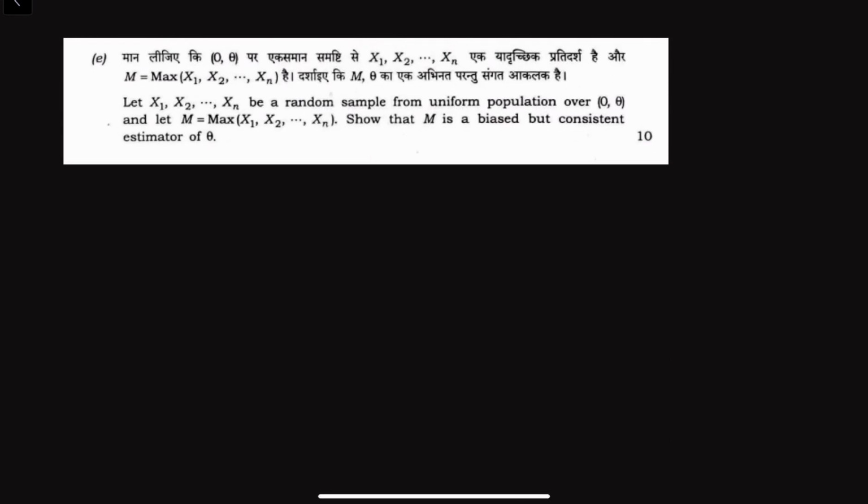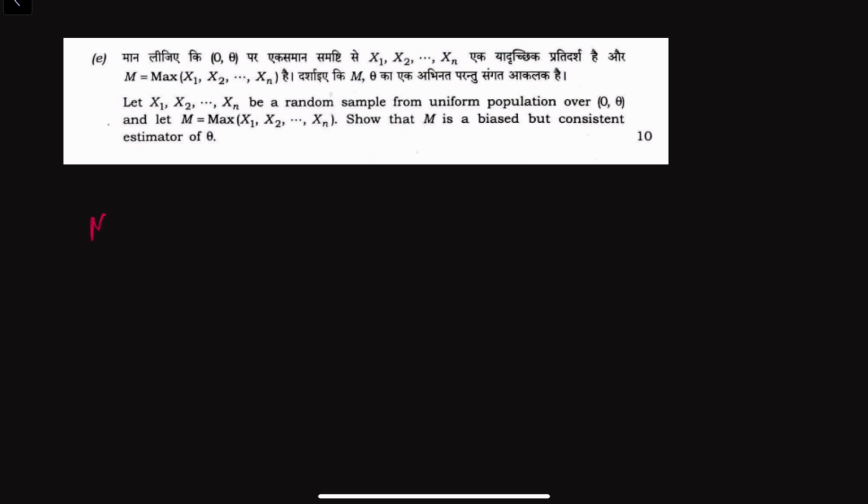In this video, I'll be solving the fifth part of the first problem of UPSC Civil Services Mains 2018 Statistics Paper 1. Let x1, x2, and so on, xn be a random sample from a uniform population over (0, theta), and M is the nth order statistic. We need to show that M is a biased but consistent estimator of theta. So we need to show this.